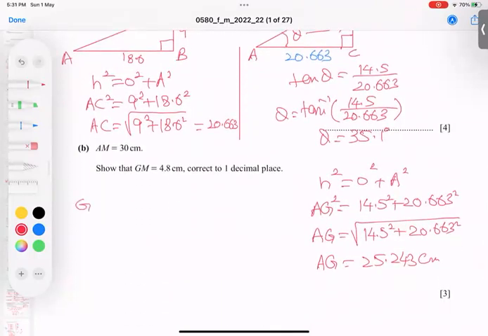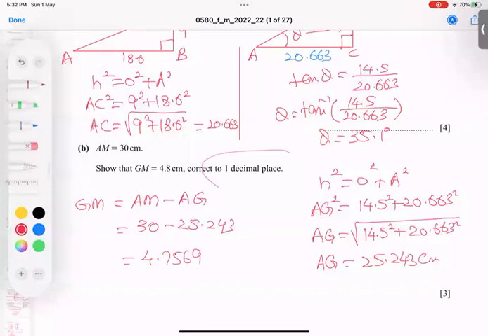So GM is equal to, from AM, subtract AG. AM is 30, and this is 25.243. So from 30, subtract this previous answer. So I'm getting 4.7569. But he said 1 decimal place. It means I need this 7. I don't want this number, but this number is bigger than 4, so add. So 4.8 centimeters, proved.